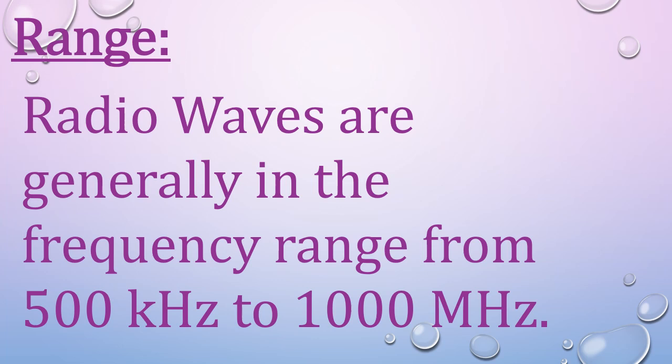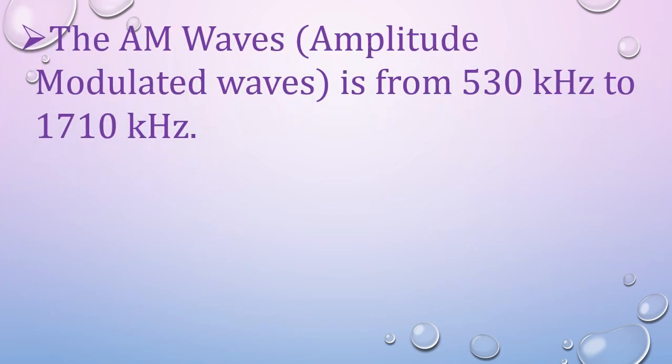Obviously, this frequency range is further classified into smaller groups. The first one is the AM waves, that is amplitude modulated waves. The range of this amplitude modulated wave is 530 kHz to 1710 kHz. Now this type of wave is produced by superimposing the carrier wave with the modulating wave in such a way that the amplitude of the wave changes. While modulation, if the amplitude changes, then such waves are known as amplitude modulated waves.